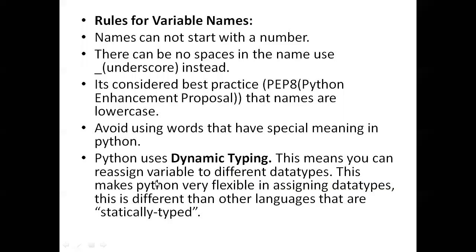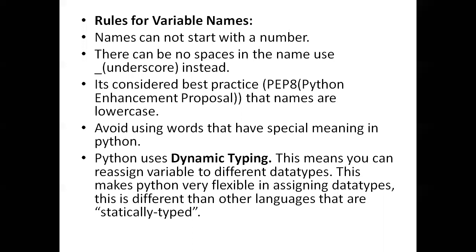That's why PEP 8 means Python Enhancement Proposal. It is a document having some rules regarding Python, what you are supposed to do and what not to do. Everything will be there in the PEP 8 documentation. So this is about defining variables.